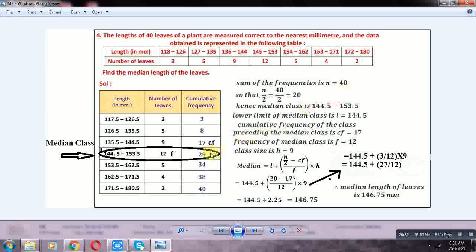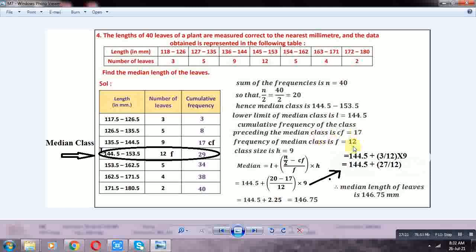So L is 144.5, the lower limit of the median class. 12 is the frequency of the median class. 17 is the cumulative frequency of the class preceding the median class. Okay. H is equal to 153.5 minus 144.5, that is equal to 9. So median is equal to how much? Median is equal to L plus n by 2 minus CF by F into H.